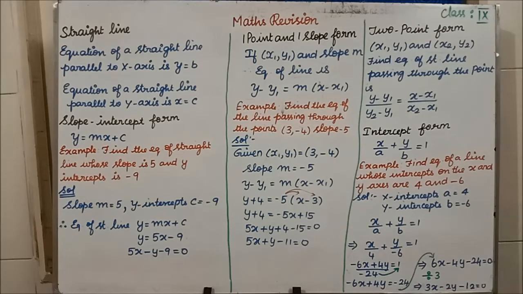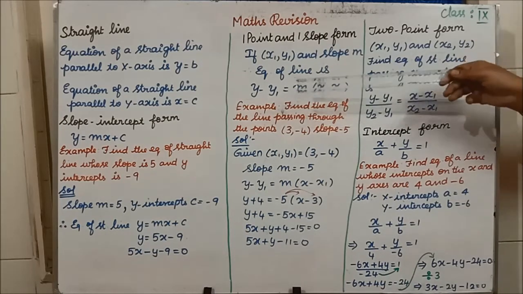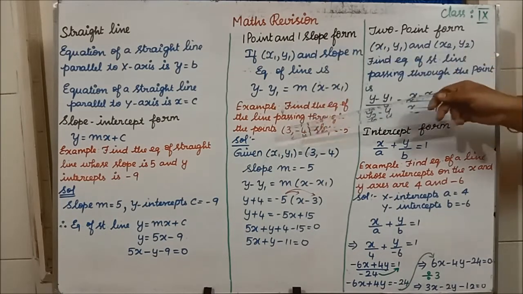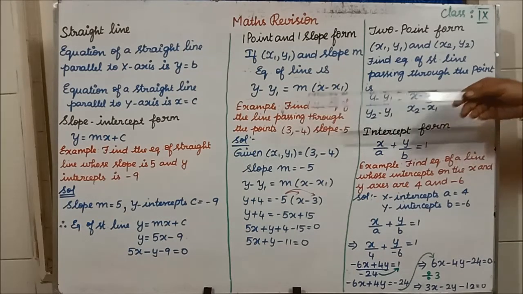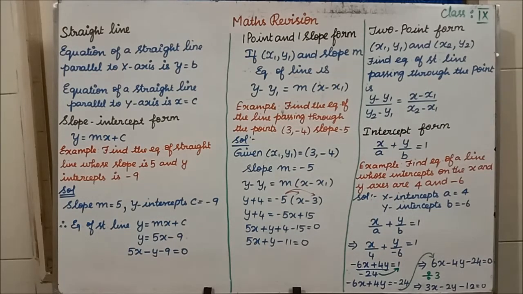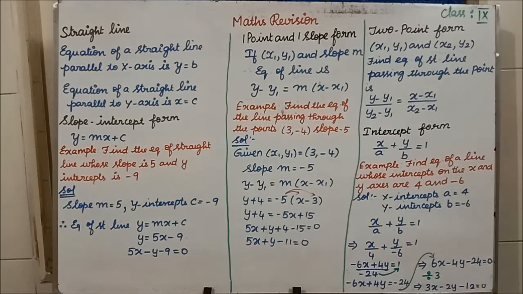Now see the formula. See the example. Find the equation of the line passing through the point 3 comma minus 4 and slope is minus 5. They have given one point and what else have they given? Slope. Slope means what? m. So this point 3 comma minus 4 you have to consider as x1, y1 and the slope m is minus 5. See, I have written 3 comma minus 4, slope m is minus 5.